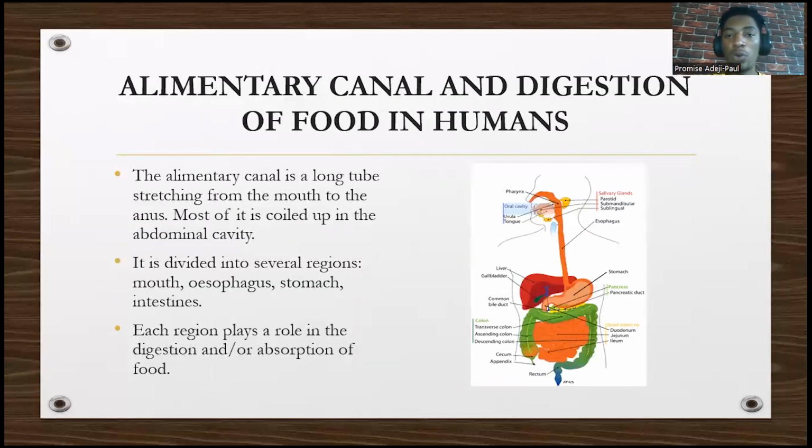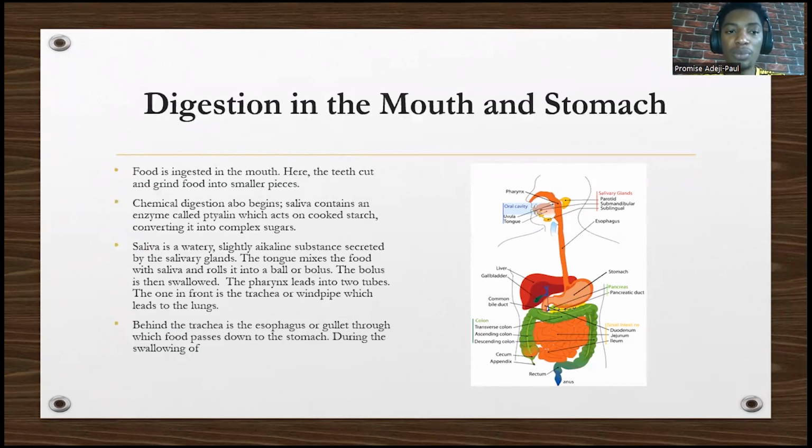Now, the alimentary canal and digestion of food in humans. The alimentary canal is a long tube that stretches from the mouth directly to the anus. Most of it is coiled up inside the abdominal cavity, inside your abdomen. It is usually divided into several regions: the mouth, the esophagus, where food passes to the stomach, and the intestine. In the intestine we have the large intestine and the small intestine. Each region plays a role in either the digestion or the absorption of food. All of them have important roles they play.